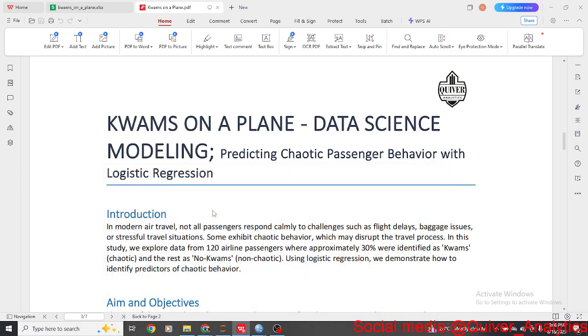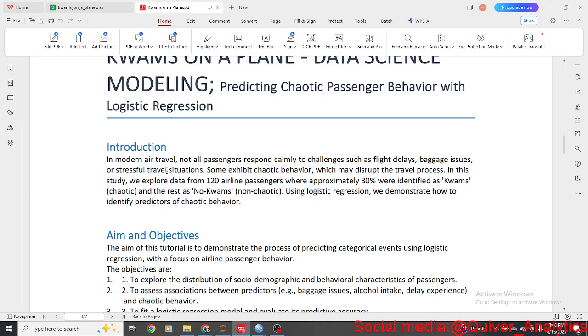Okay. So, Kwams on a Plane: data science modeling, predicting chaotic passenger behavior with logistic regression. Last week we talked about regression, the multiple linear regression. We call this the OLS regression. That's the one everybody knows. There are different types and families of regression. This is logistic regression. People in health and social sciences are much more familiar with it than business people. It should be. Let me just say that.